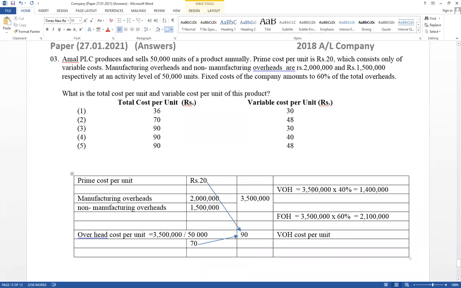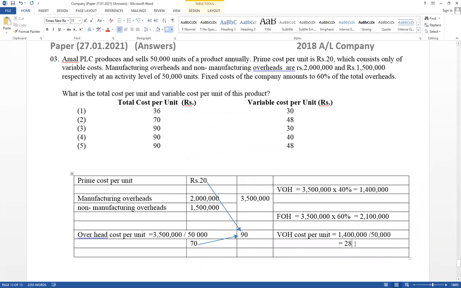Total variable overhead equals 1.4 million for 50,000 quantity. Therefore, 1.4 million divided by 50,000 equals 28. This is the variable overhead per unit.